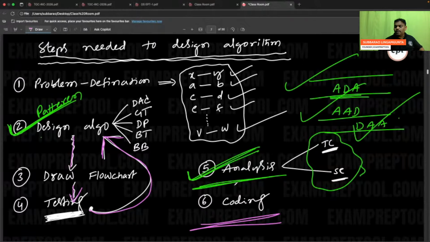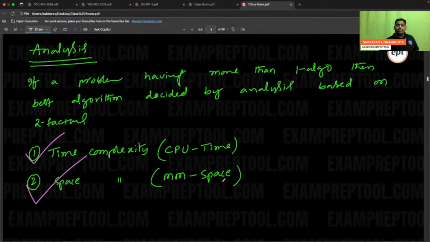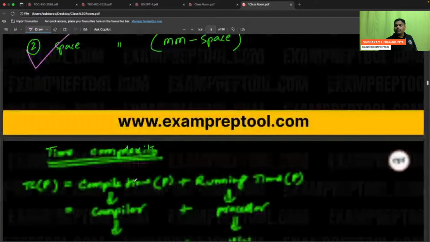But remember, as a computer science student, as a DA student, your responsibility is designing algorithms and analyzing algorithms. That is the purpose of this subject. Now first let's talk about analysis. What is the purpose of analysis? The purpose of analysis is to decide which algorithm is better. How do you decide? Based on time complexity and space complexity. Next question, how do you find out time complexity?